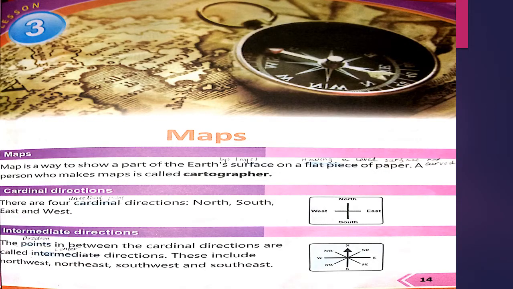Okay students, let's start reading of chapter number 3. Name was maps. First topic is maps. Map is a way to show a part of the earth's surface on a flat piece of paper. A person who makes maps is called a cartographer.